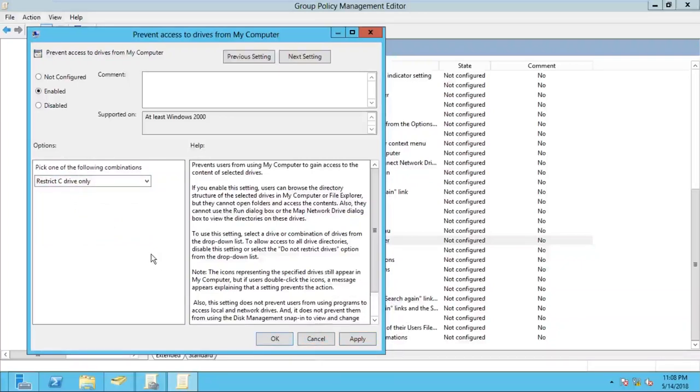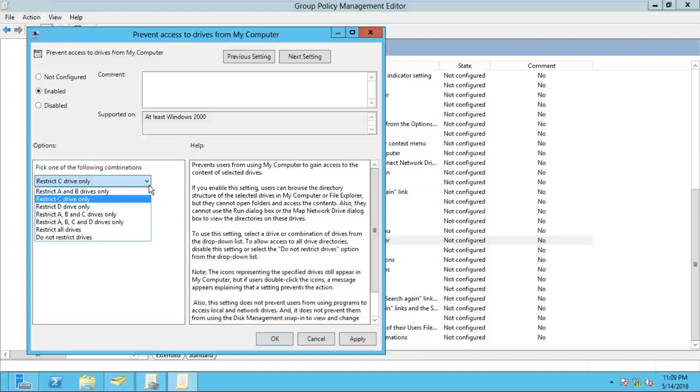But some of the students are asking in the lab, sir, how to restrict E drive, how to restrict F drive. If you drag this option list, can you find E drive, F drive, G drive options? No, sir, it's not available. Why? The reason is what? Is there, sir? Just now we have seen 2 minutes before how to access E drive. In the client machine and in the server, we have E drive and F drive, but in the list, the E drive and F drive options are not available.